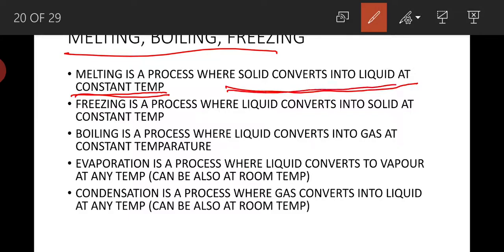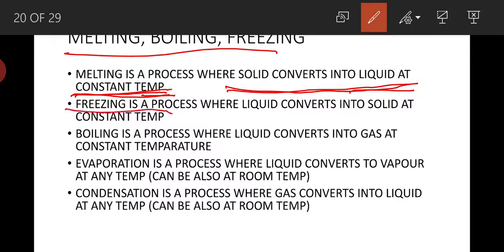It means it will happen only at one temperature, not at any temperature as in the case of evaporation and condensation. Melting will take place only at one temperature. For example, ice melts into water at 0 degrees centigrade only, not at any other temperature like 10, 20, 30. So melting is a process where solid converts into liquid at constant temperature.